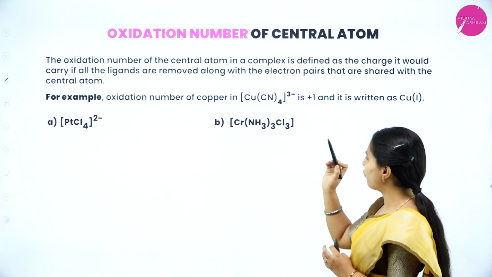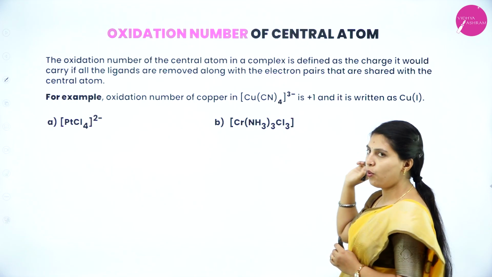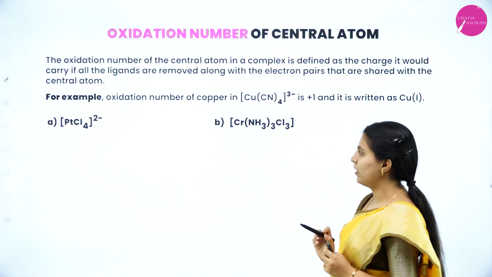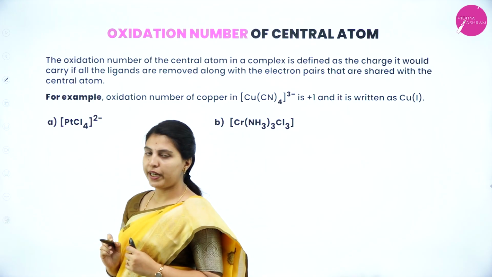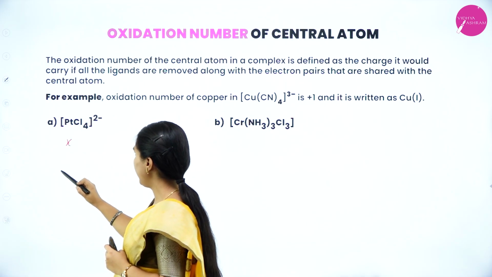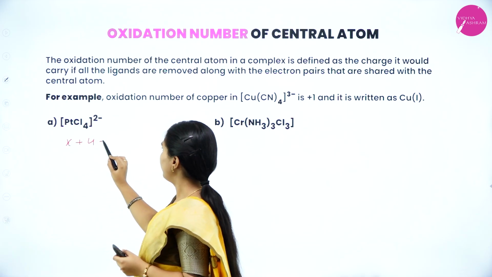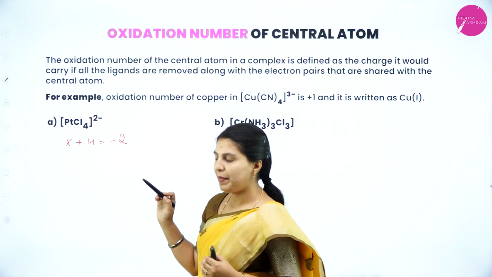Example, the oxidation number of copper here is +1 and it is written as copper(I) in parenthesis. See here, for the platinum chloride, we have to find out the oxidation number of platinum, so x plus 4 will be equal to -2 because the chlorides are outside the bracket.